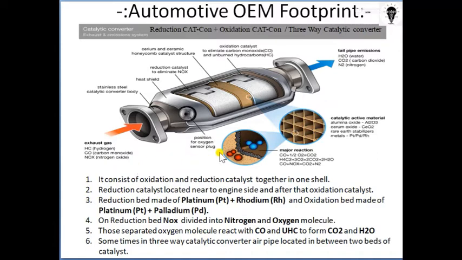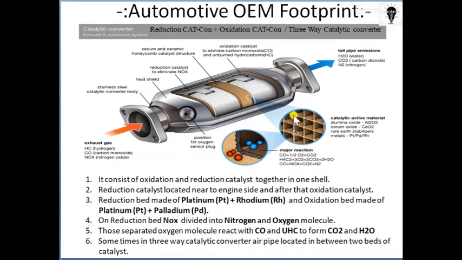So how does it exactly control the NOx emission? It has a reduction bed. As we have seen in the previous lecture, in the two-way catalytic converter there is an oxidation bed made of platinum and palladium. Similarly here, in this image you can see two beds are present. This is the first bed and this is another bed. This is a substrate, as we have discussed previously, and it is magnified here.